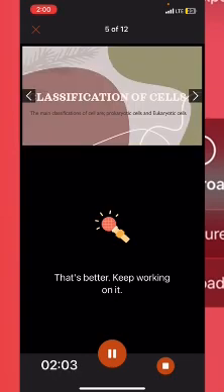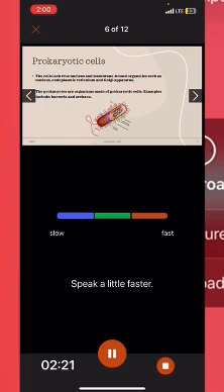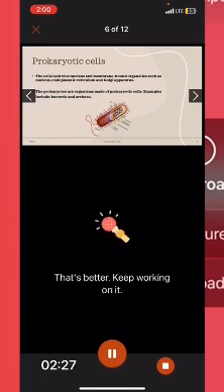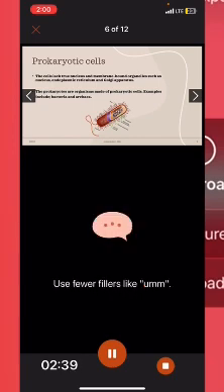The classification of cells. Cells are mainly classified into two classes based on the presence or absence of a nucleus. We have the prokaryotic cell and the eukaryotic cell. In prokaryotic cells, the cell lacks a nucleus and membrane-bound organelles such as the nucleus, endoplasmic reticulum, and Golgi apparatus, and the cells are relatively smaller than eukaryotic cells.